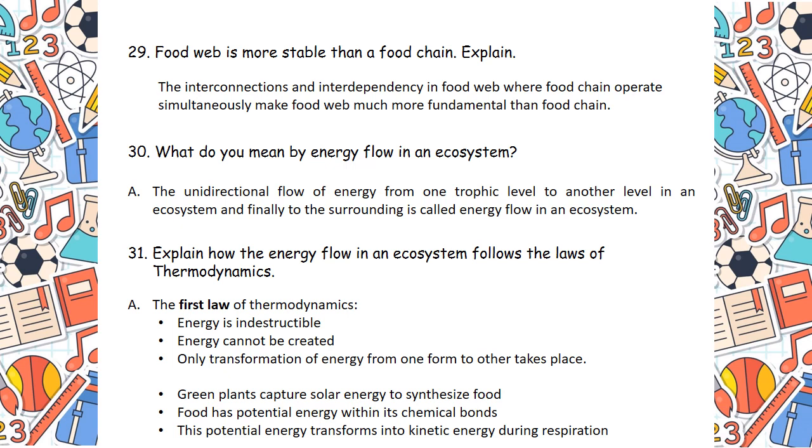Food web is more stable than a food chain. Explain. The interconnections and interdependency in a food web, where food chains operate simultaneously, make the food web much more fundamental than a food chain. Means food web is more stable than food chain. Actually, you know, a food web is a better analogy to the actual nature of the interactions between trophic level components.